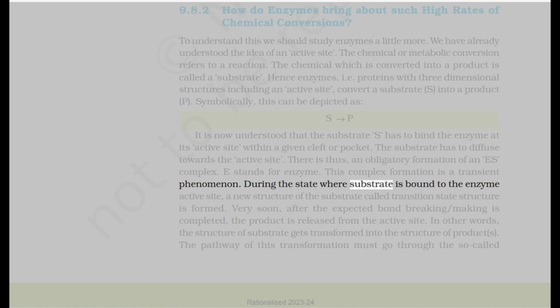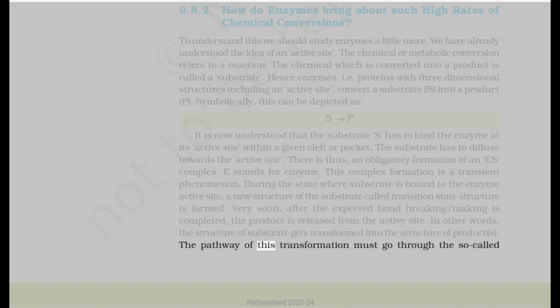During the state where substrate is bound to the enzyme active site, a new structure of the substrate called transition state structure is formed. Very soon, after the expected bond breaking and making is completed, the product is released from the active site. In other words, the structure of substrate gets transformed into the structure of products.